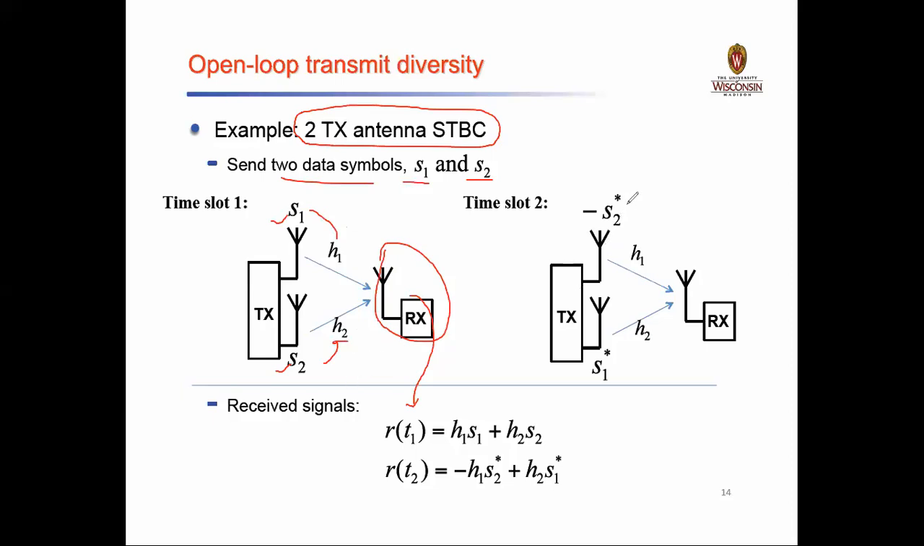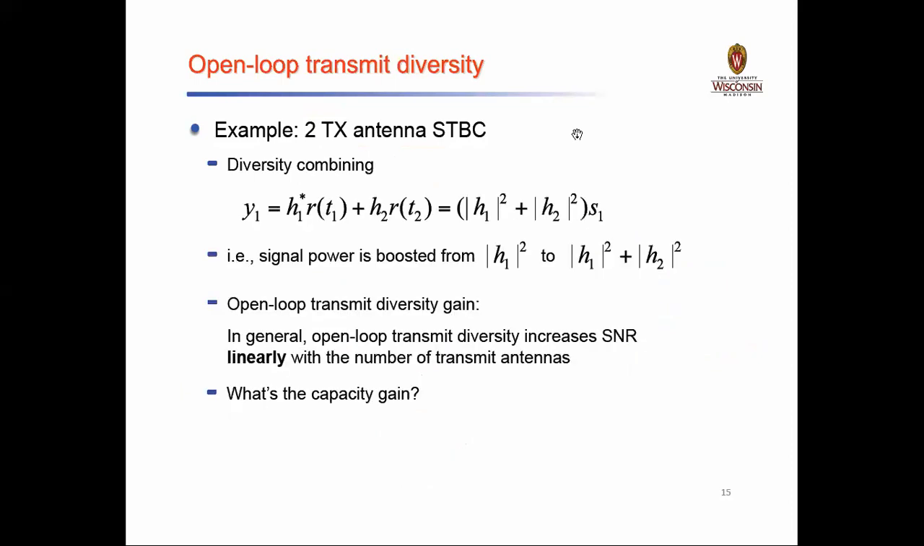For time slot 2, you can see there is a change, it is a conjugate of S2. At time 2, it will be minus h1 times S2 star, plus S1 times h2 star, when they are received at this particular time. So for time slot 1 I have different symbols S1 and S2, and at time t2 I may have different symbols. This is how the 2x antenna STBC mechanism works for open loop transmit diversity.